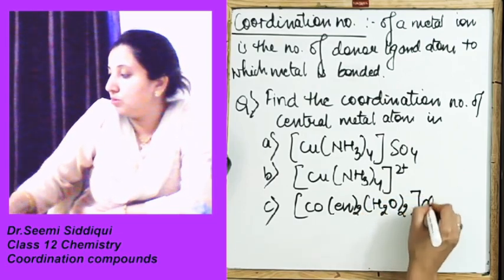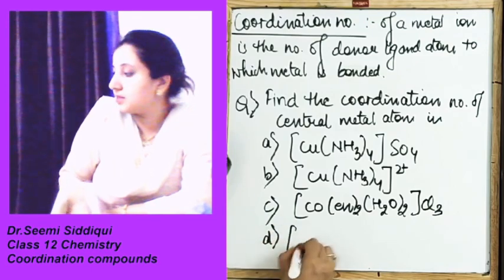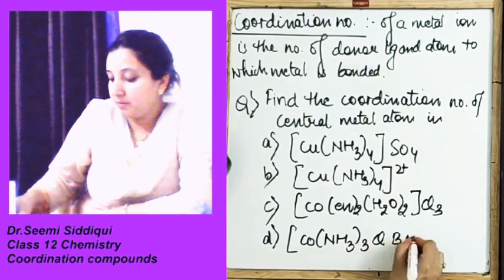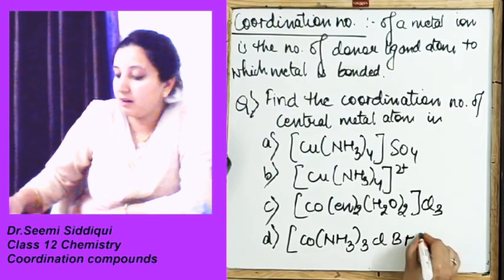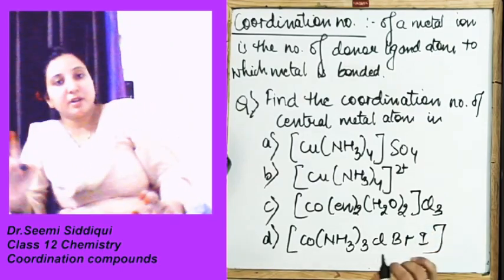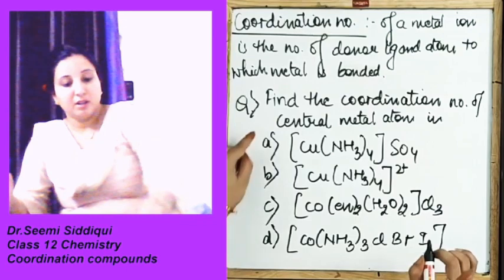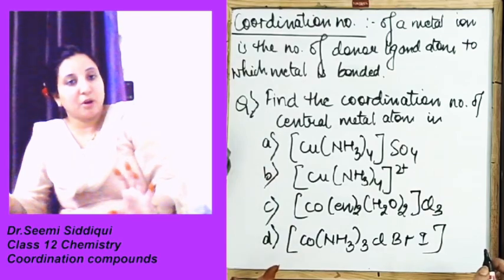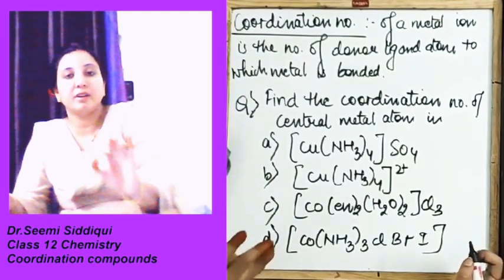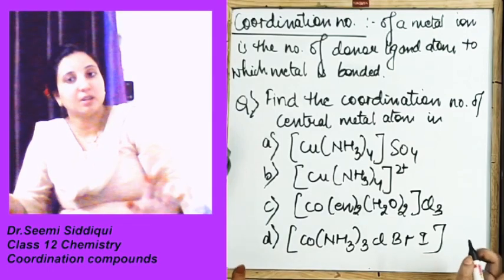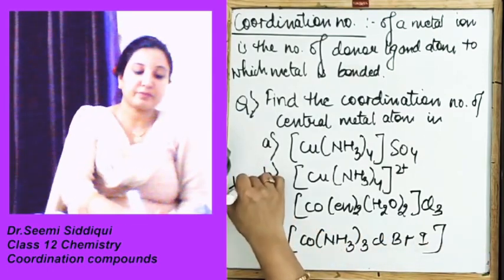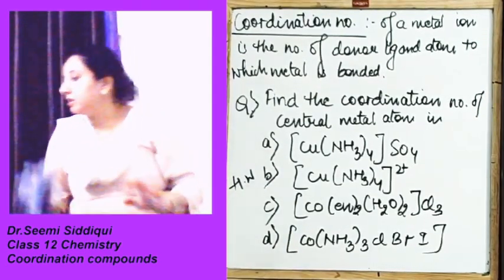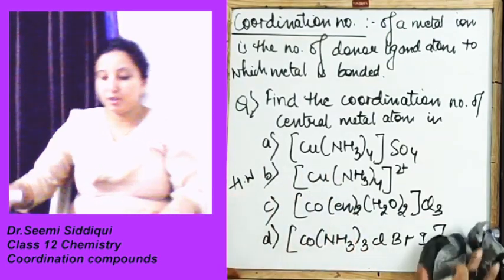H2O 2 Cl3 and D part is your CO NH3 3 Cl 3. Now your very first homework question for today is finding out the coordination number of these 4. If you are able to find out the coordination number of these 4, it means you have understood how to find out the coordination number. Okay, this is your homework over here.